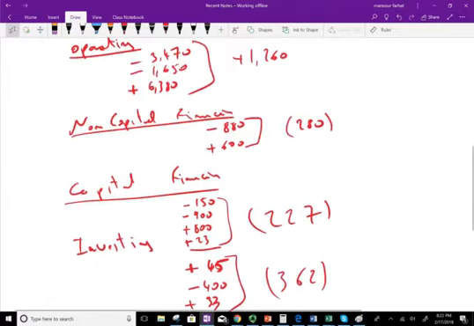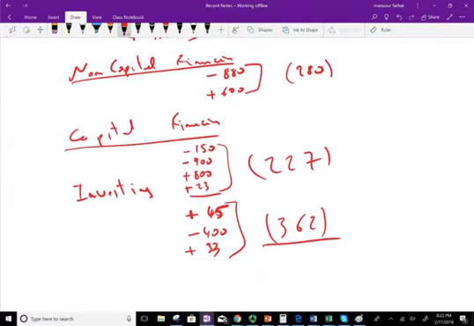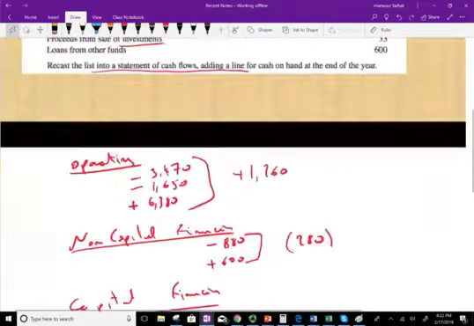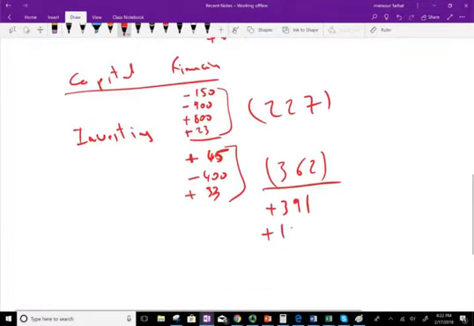So if we take all these numbers and net them out, it should be plus 391, and our beginning cash was 122, so plus 122. So our ending cash will be 513. Our ending cash will be 513.